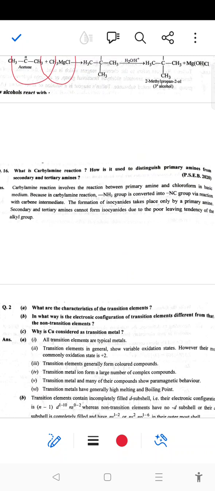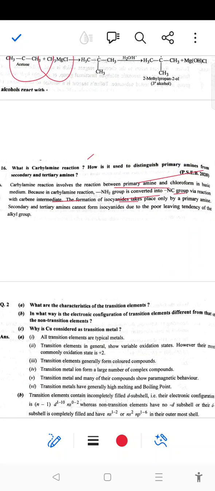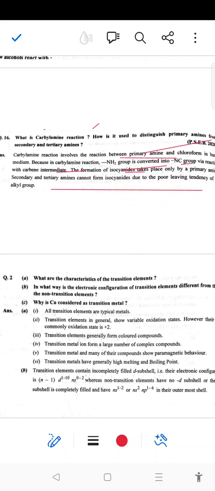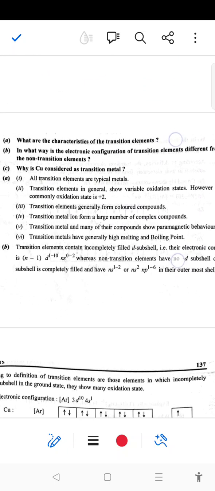Next question: what is the carbylamine reaction and how is it used to distinguish between primary, secondary and tertiary amine? The carbylamine reaction is the reaction between the primary amine and chloroform in basic medium, in which the NH2 group is converted into NC isocyanide through a carbene intermediate. The formation of isocyanide takes place only with the primary amine. Secondary and tertiary amines cannot form isocyanide due to the poor leaving tendency of the alkyl group. So this is the answer.